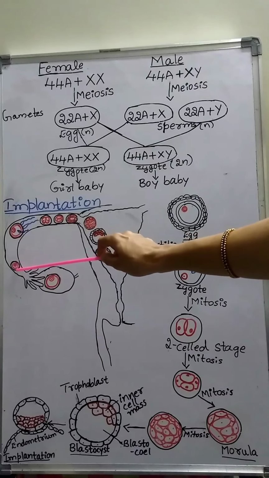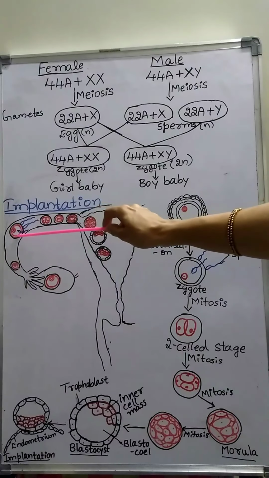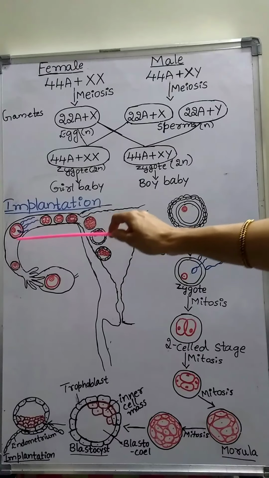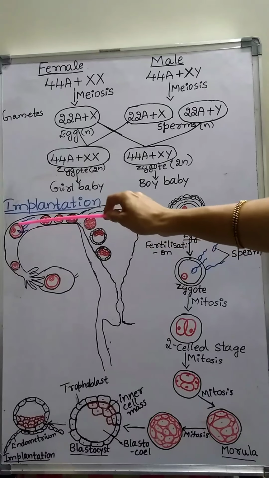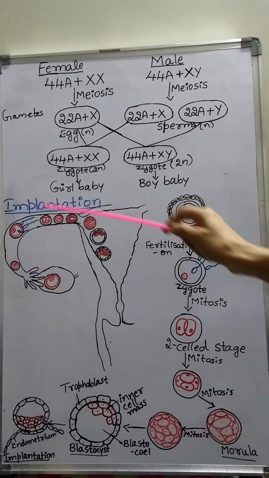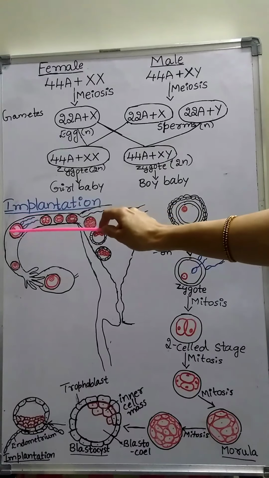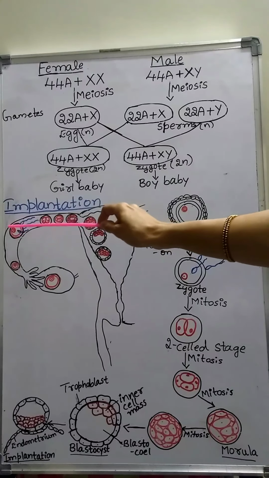Then the released egg moves down in the oviduct by ciliary movement and by muscular contraction of the fallopian tube. Then it reaches the ampullary isthmic junction. At the ampullary isthmic junction, if the egg meets the sperm, that leads to fertilization.